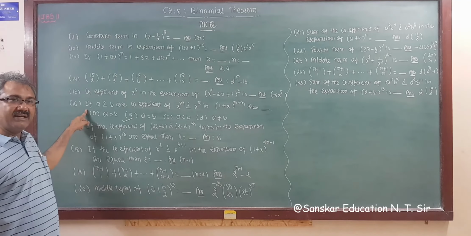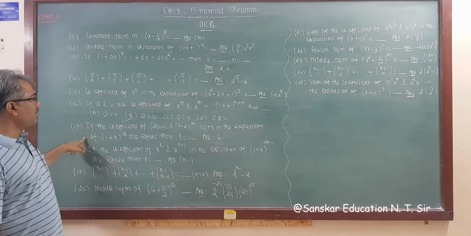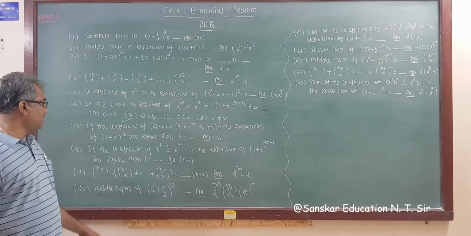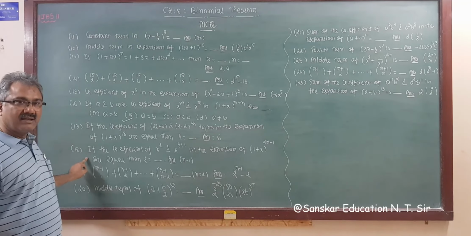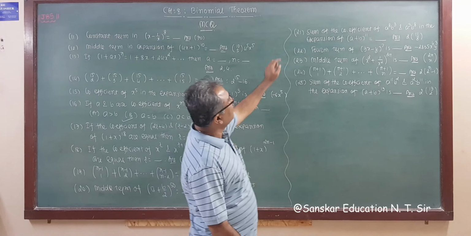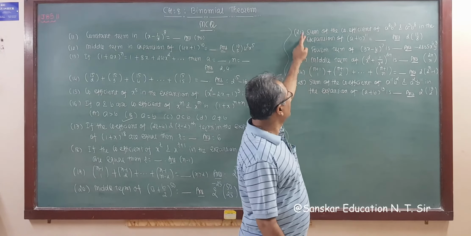We did this type of question. If the coefficient of this and this are given, then what do you take? Subtract 1, take both equal, either n is equal to this plus 2, and you will get your answer. And I think the same type of question is this one, so you can solve it. Again the same question, middle term, even power, that you know, right? Now sum of the coefficients, we did 10 questions like this. So this and this question are the same. Fourth term, middle term, and this is again the same question as this.